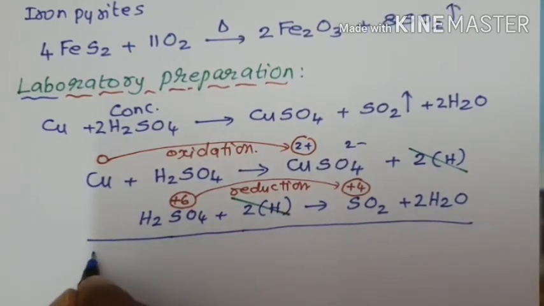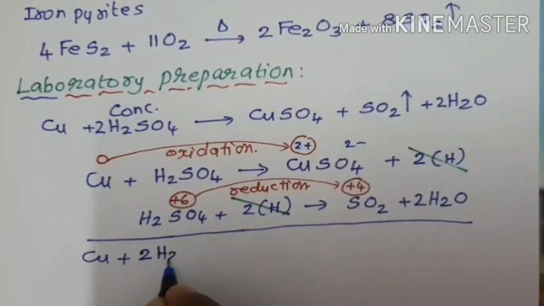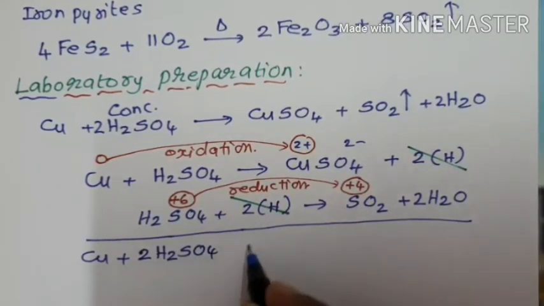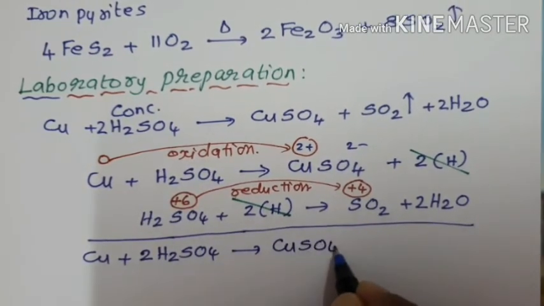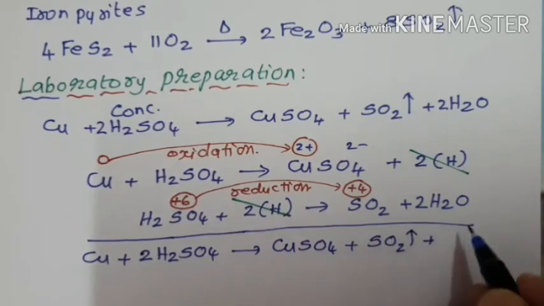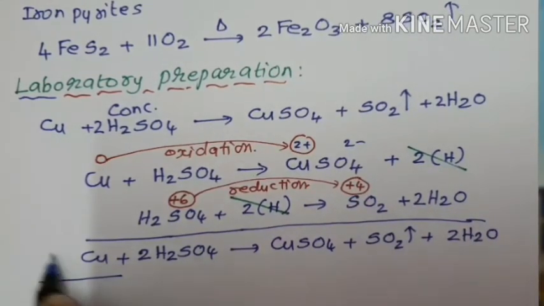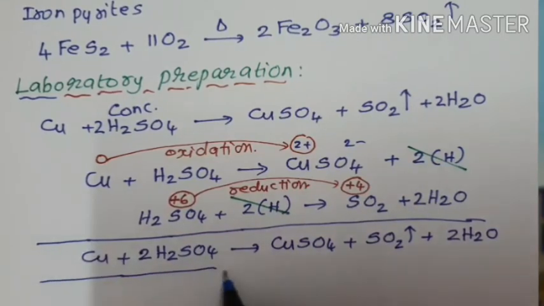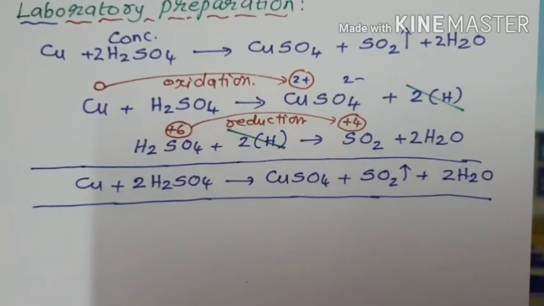Now you have 1 copper plus how many sulfuric acid? 2 molecules of H2SO4, concentrated sulfuric acid, gives copper sulfate, CuSO4, with the liberation of SO2 in gaseous state plus how many molecules of water? 2 molecules of water. We are adding these two reactions. So this is how metal undergoes reaction with the concentrated sulfuric acid. So this is one of the methods of preparation of sulfur dioxide.